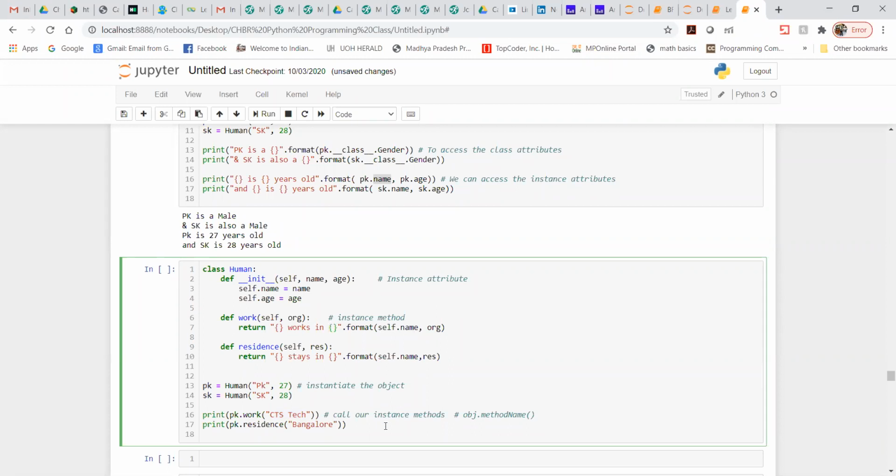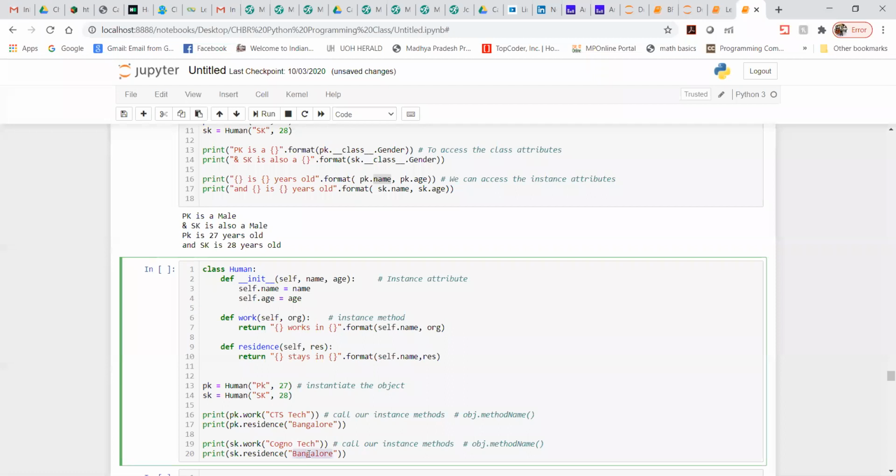Okay. Now in the same manner, instead of PK, let me use SK. So here in SK, instead of CTS, Cogno.